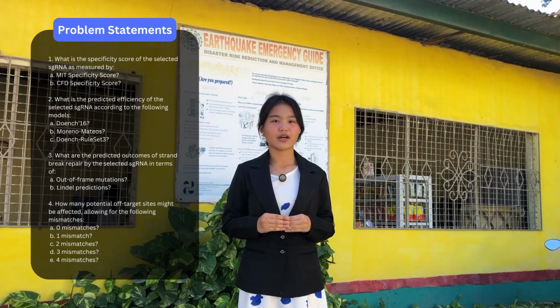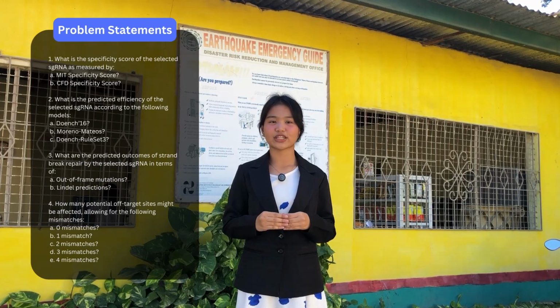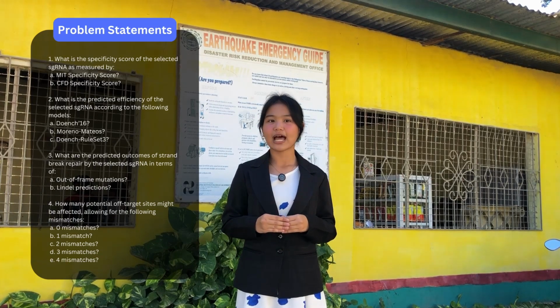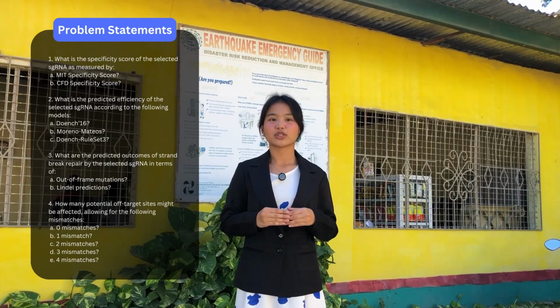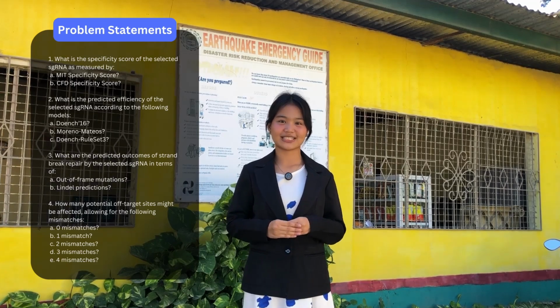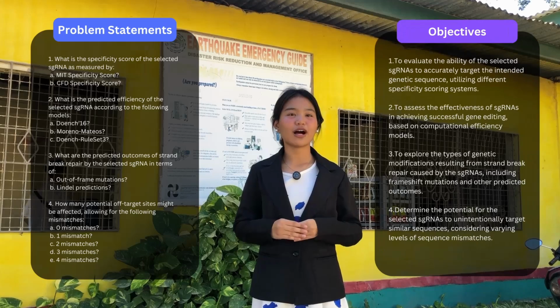3. What are the predicted outcomes of strand break repair by the selected sgRNA in terms of A. Out-of-frame mutations and B. Lindel predictions? 4. How many potential off-target sites might be affected, allowing for the following mismatches? A. 0 mismatches, B. 1 mismatch, C. 2 mismatches, D. 3 mismatches, or E. 4 mismatches.